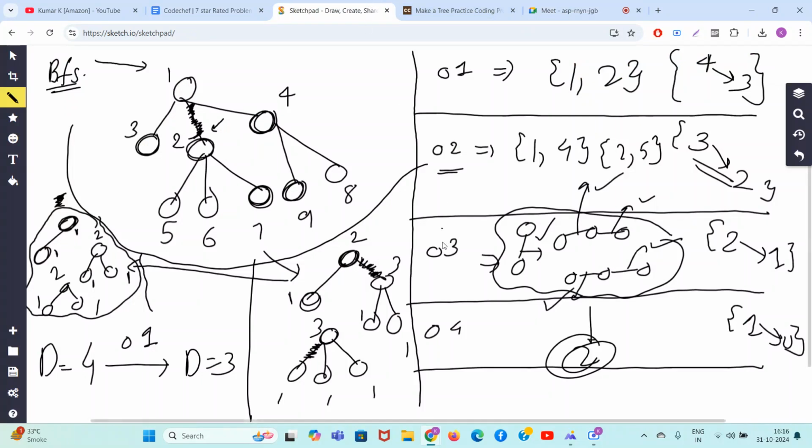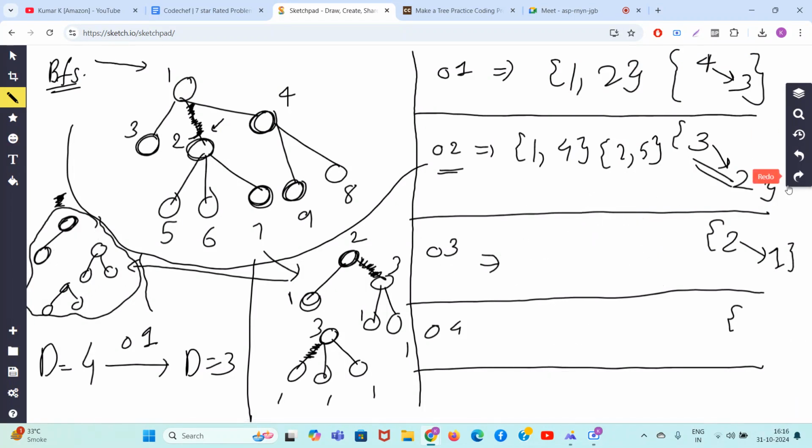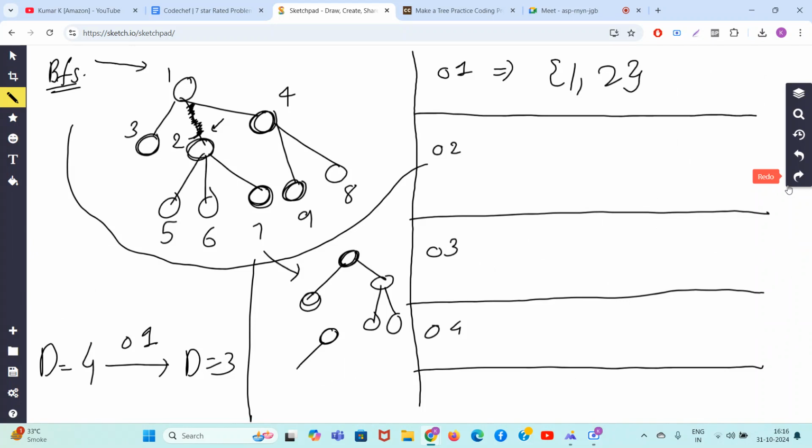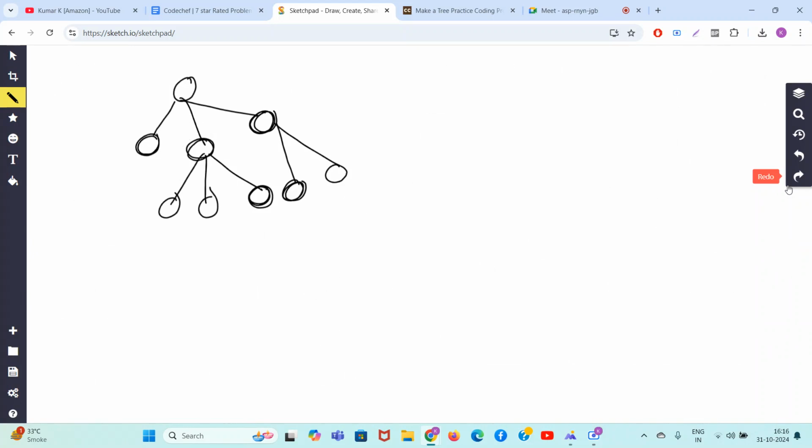So guys, as soon as you reach d equal to 2, you can stop the algorithm. You now know what to do. If the degree of each node is less than or equal to 2, you know what to do. So we have successfully solved this problem with the BFS algorithm. Very simple it was, right?